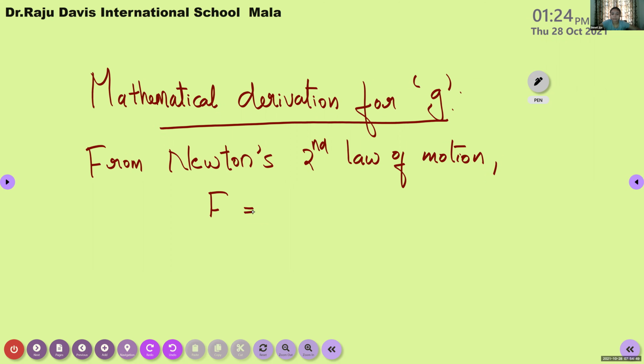M into A. Good. F is equal to MA, right? From Newton's second law of motion, the force F is equal to MA. What does M represent? Mass. And A, acceleration. Okay, good.